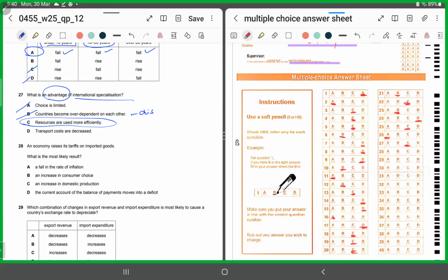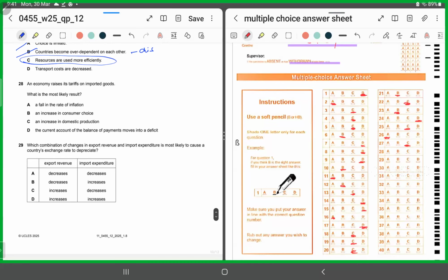MCQ number 28 says an economy raises its tariff on imported goods. So if a country imposes taxes on imported items, what happens? A fall in the rate of inflation, an increase in consumer choice, an increase in domestic production, the current account of the balance of payment moves into deficit. Now the current account would improve. So we'll chop D. An increase in consumer choice. No, the consumer choice would reduce because now the country has imposed tariffs. So we'll chop B.